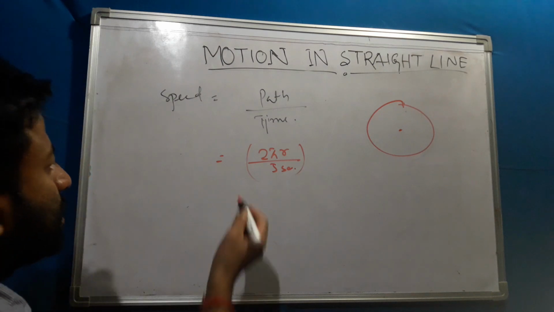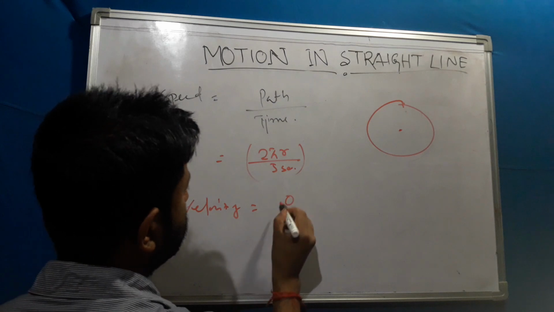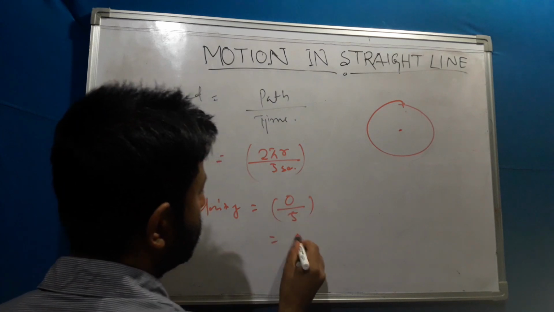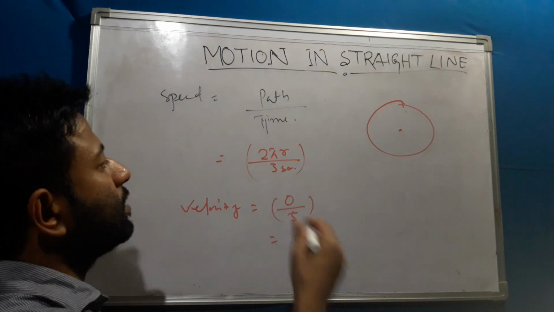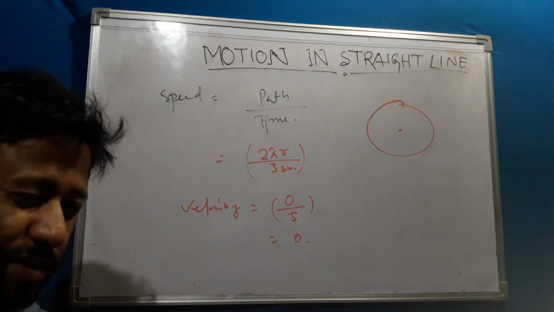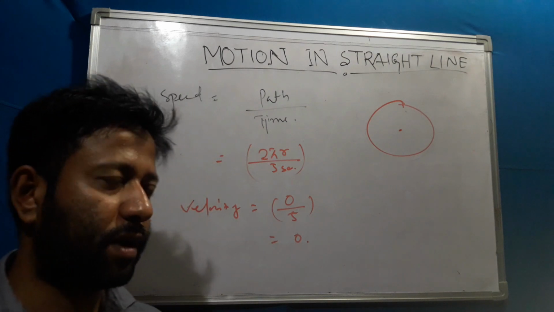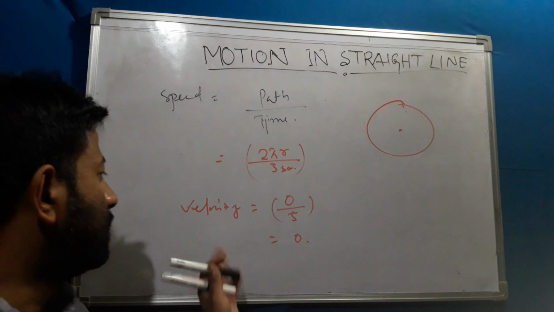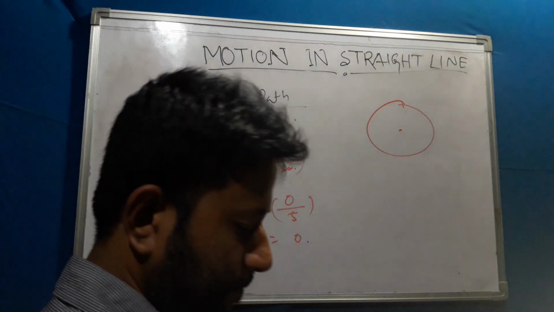And in case of velocity, it will be equal to 0 by 5, that is also equal to 0. So here I have observed that speed is a scalar quantity: it has magnitude but does not have any direction. Velocity is a vector quantity because it has magnitude as well as direction both. Okay.